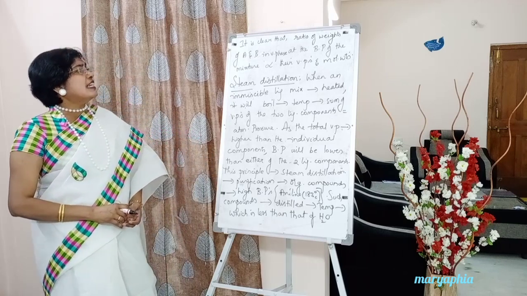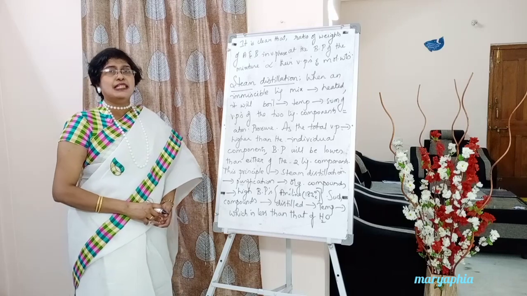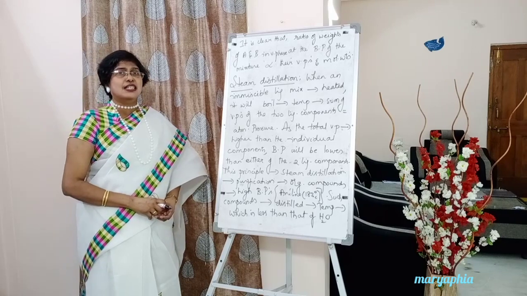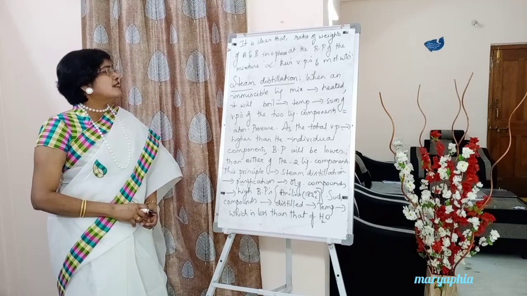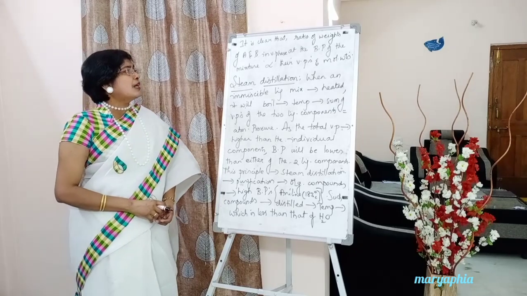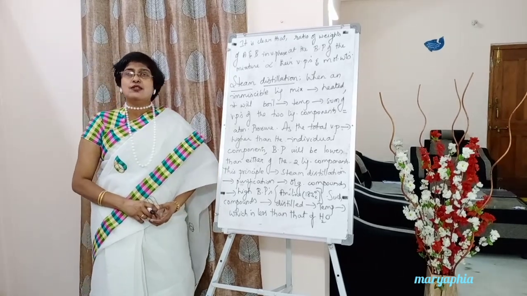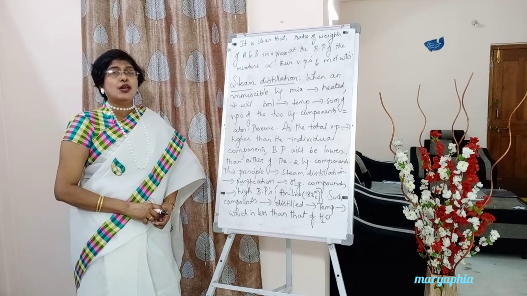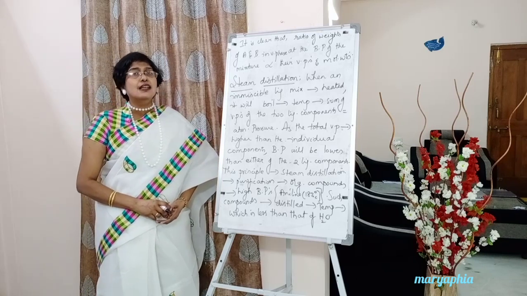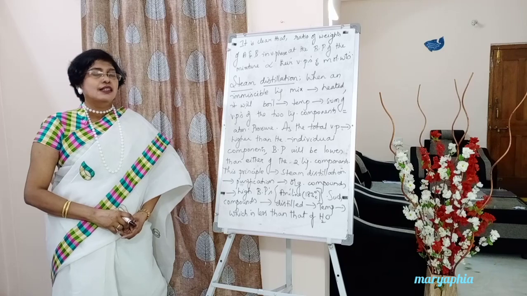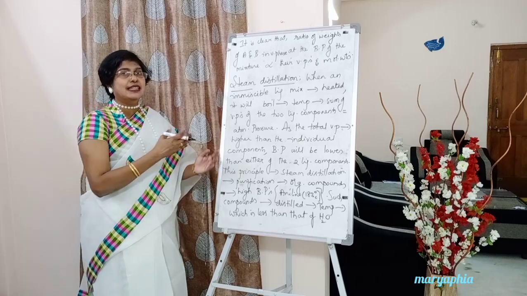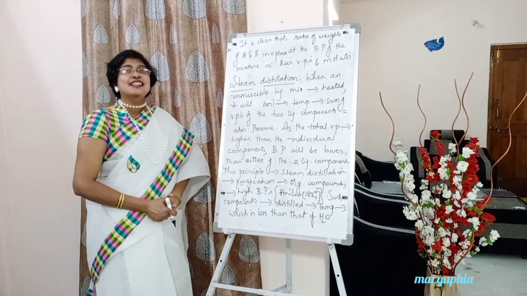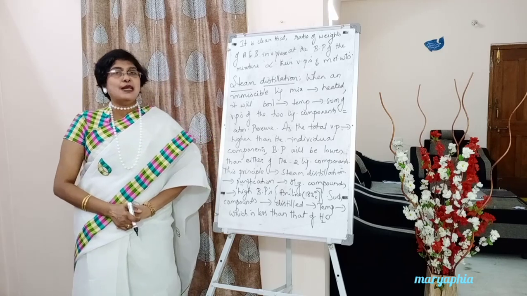So what are we writing? Ratio of weights of A and B, Wa by Wb, at the boiling point of the mixture, is directly proportional to vapor pressures of A and B and molecular weights of A and B. Okay, so hope you understood the principle we have learned under immiscible liquids. Now I am not going to repeat it once again because we are going to repeat it in the next topic. So next, put the side heading steam distillation.